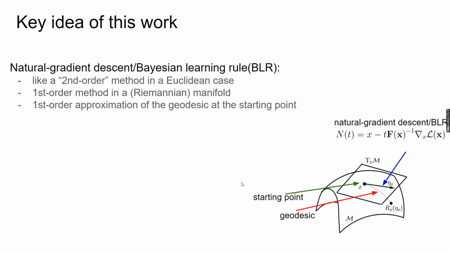From this figure, we can make the following observations. Although the natural gradient descent is like a second-order method in a Euclidean space, it is a first-order method in a Riemannian manifold, and it is the first-order approximation of the geodesic at the starting point.